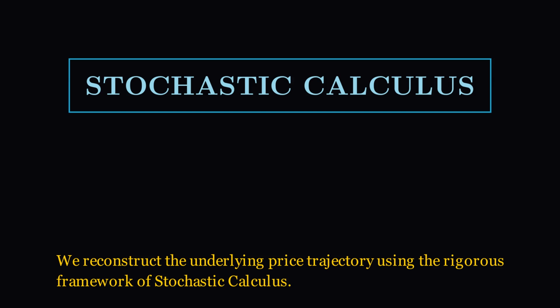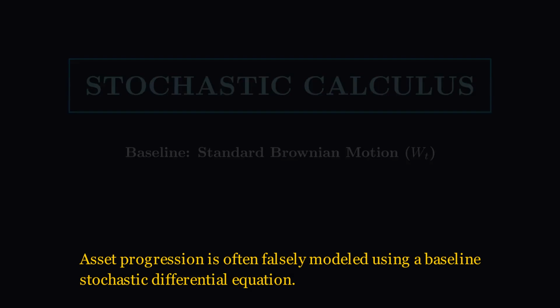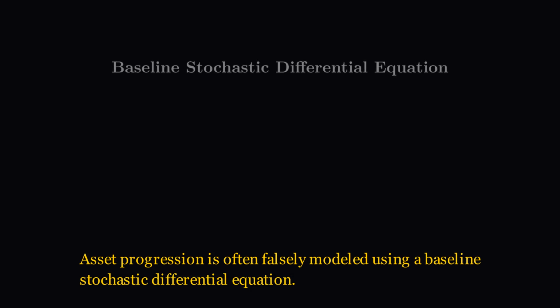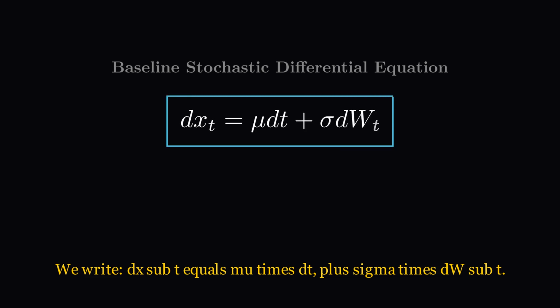We reconstruct the underlying price trajectory using the rigorous framework of stochastic calculus. Let us define the baseline architecture of continuous market randomness, standard Brownian motion. Asset progression is often falsely modeled using a baseline stochastic differential equation. We write, dx sub t equals mu times dt, plus sigma times dw sub t.